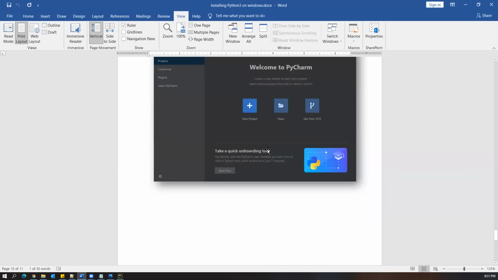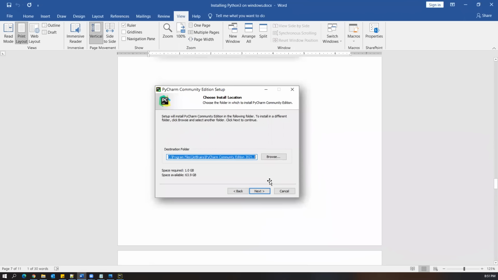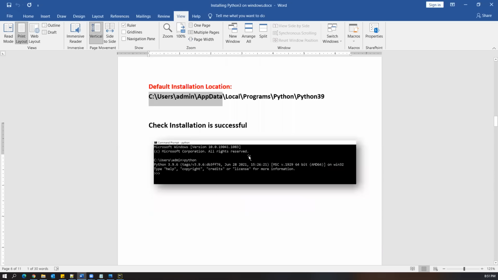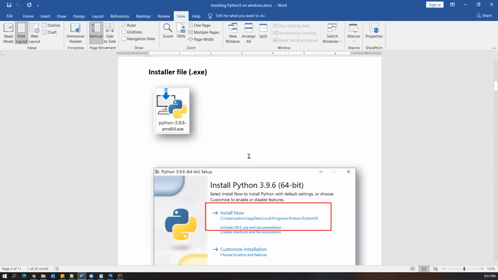Are you guys able to do that? Please confirm in the chat window. Can you do this by seeing this document? The same steps you have to perform. Nothing new, because this is the latest version of PyCharm and Python that I have tried. So you won't see anything new other than this document. It's always suggested to use the Windows operating system to practice everything.